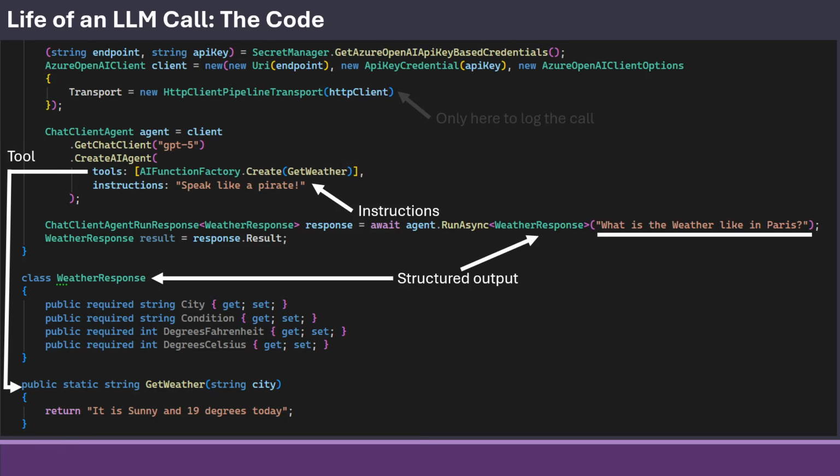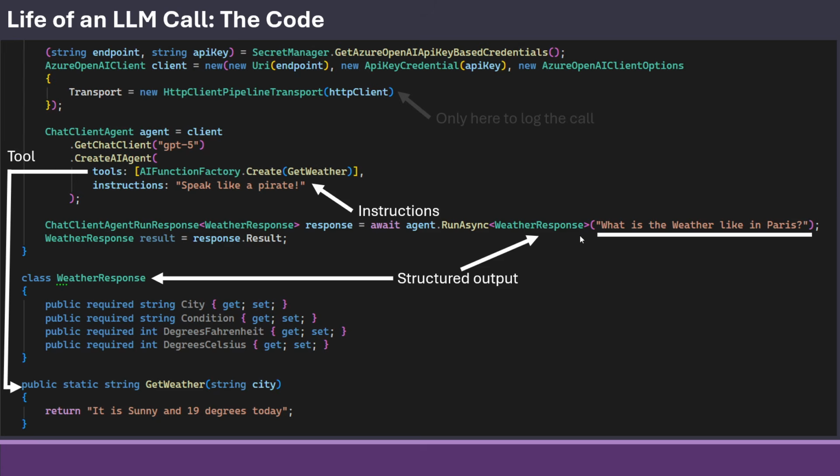So in here, I have sort of the same kind of code. I make a client, as we've seen before. I make an agent. In this case, I make a little tool that gets some weather. So my structured output in this case is a weather response with some city, condition, and such things. I put in speak like a pirate. So all the things we have learned so far. There's one little line up here with some transport options. That's only for me to be able to hook into the HTTP client and log this information.